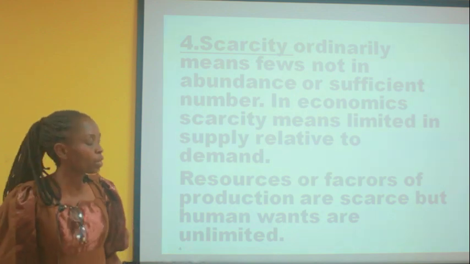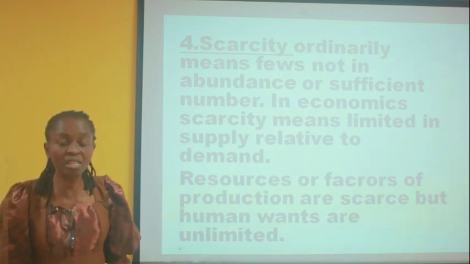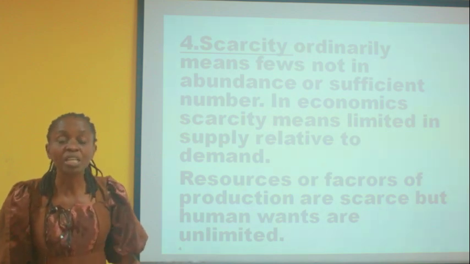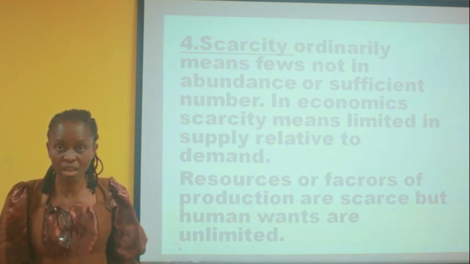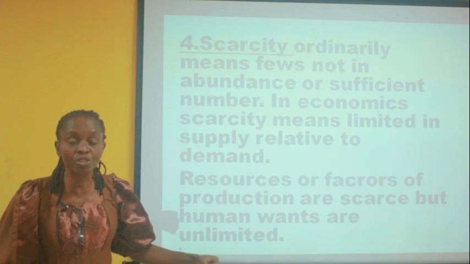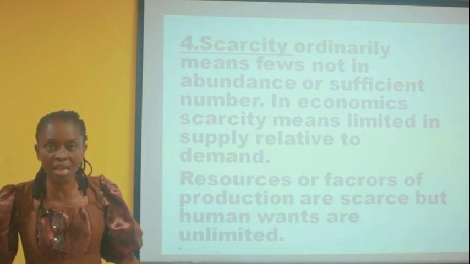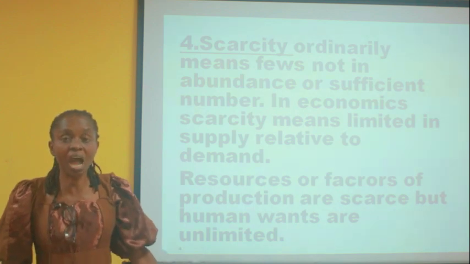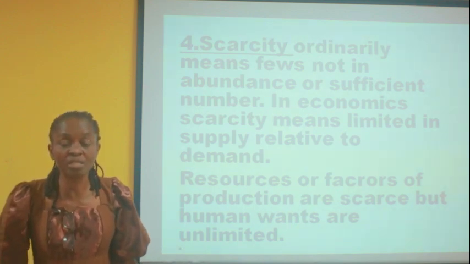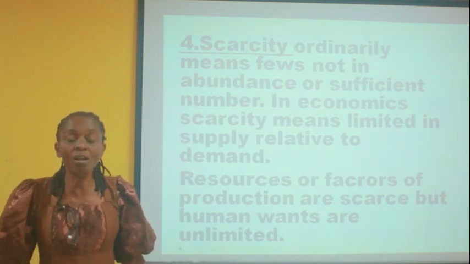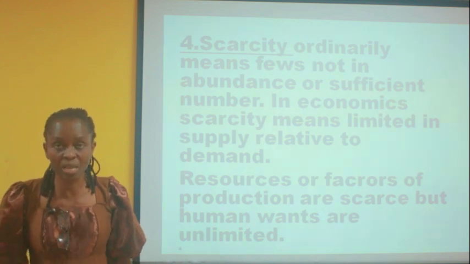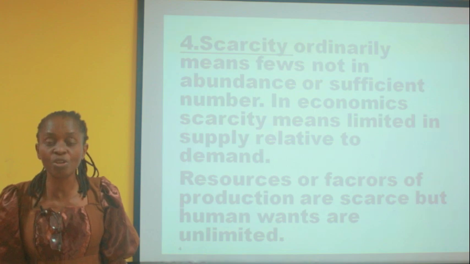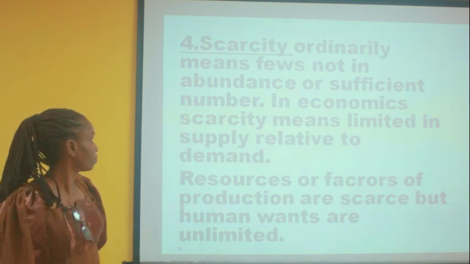Limited resources. What do I mean by this? Resources at our disposal are limited, which means that they are not always enough to take care of all the wants at the same time. Please note the words at the same time. Resources at our disposal are not always enough to take care of all our wants at the same time. It is the basic concept that brought about the study of economics.